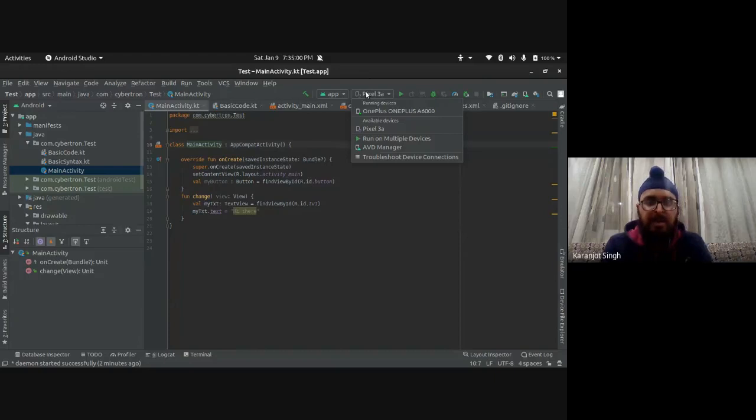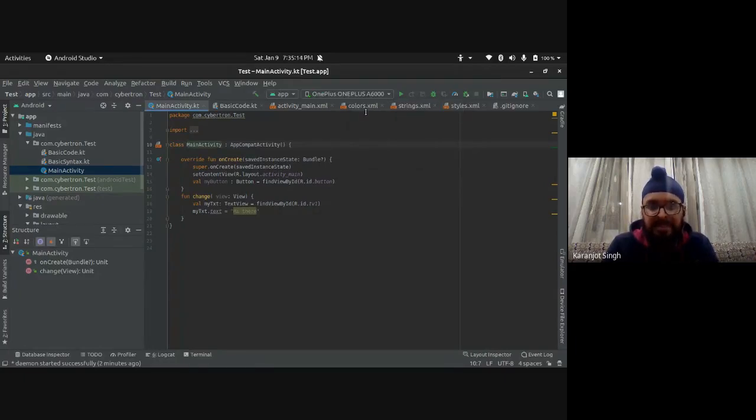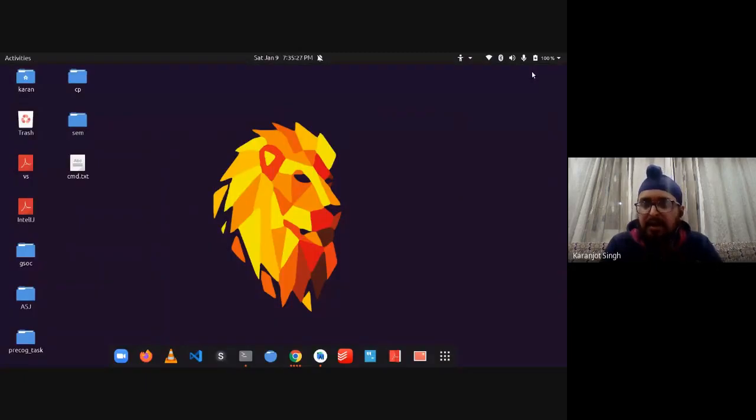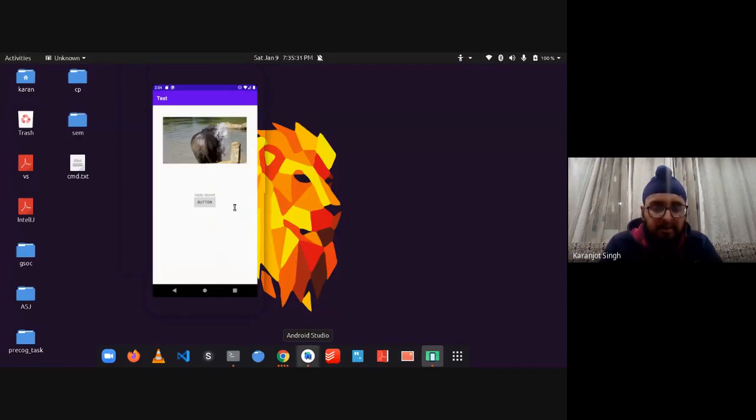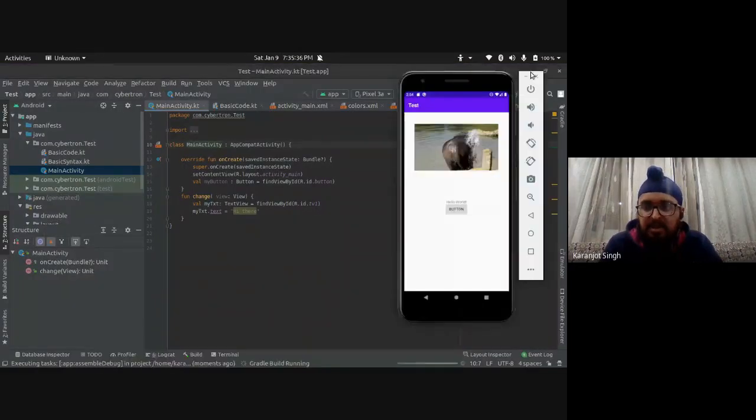Some of you might be familiar with this interface. It's pretty similar to IntelliJ, an IDE for Java also. You can select your device. If you've connected your device, you should be able to see it here, OnePlus A6000. Now I can choose to run this app, and it will install on my phone. Otherwise, it will install on my emulator. I'll start my emulator right now, just to show it. It will start something like this. This is a test application. An emulator is basically the entire device.